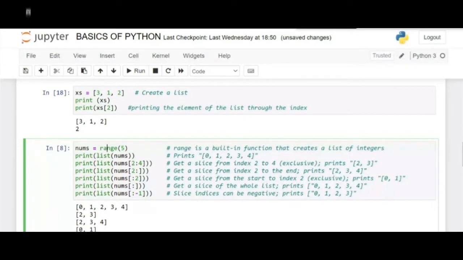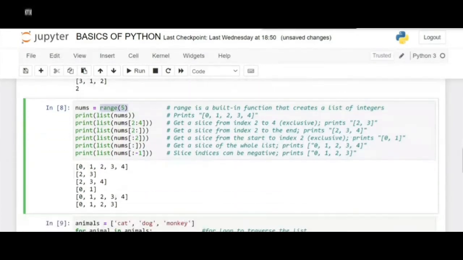Whenever you use the range function, you can't directly print it. You have to make it into a list, and only then it will be printed. In order to make it into a list, just use the keyword list followed by the variable inside it. That's it. It will make it into a list. Whenever we use this statement, it prints all the numbers which are present in the range.